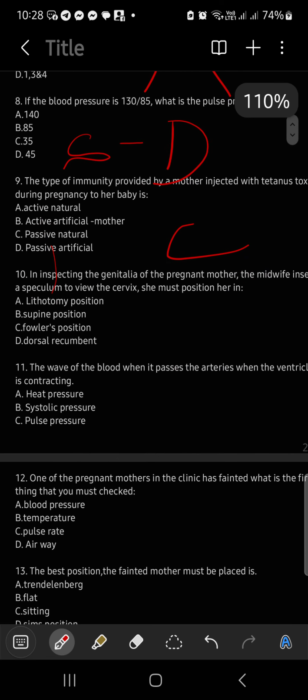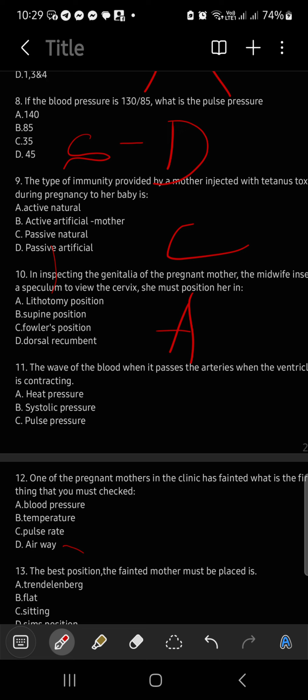Number 10, inspecting the genitalia of the pregnant mother. The midwife uses a speculum to view the cervix. She must position her in perfect lithotomy. Letter A. Okay naman ang dorsal recumbent, pero speculum ang gagamitin. The more it is wider, the more it is better. It gives an easy access to the genital area during the speculum examination.